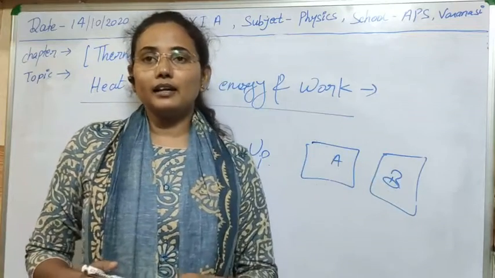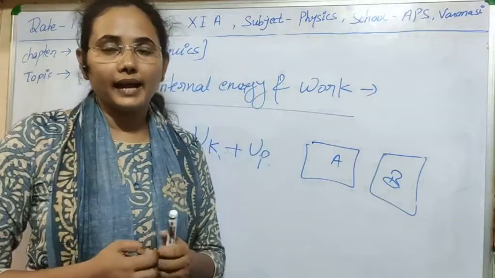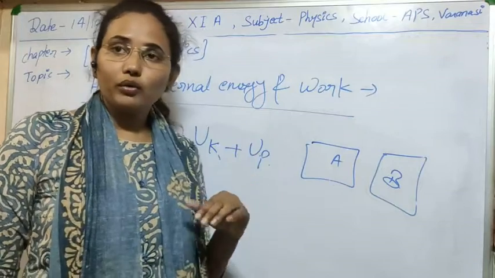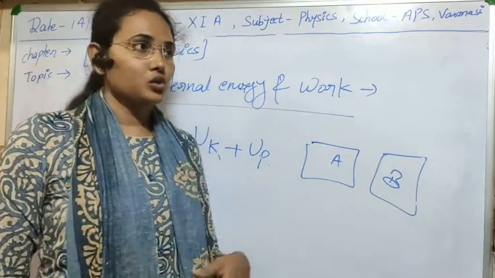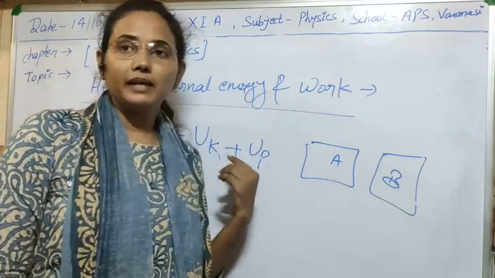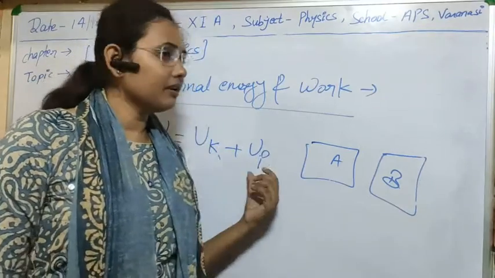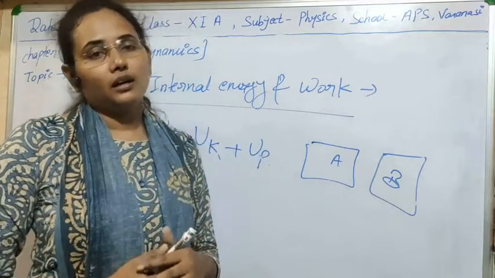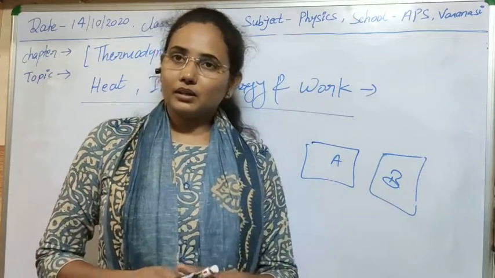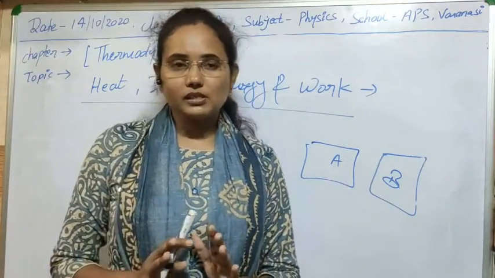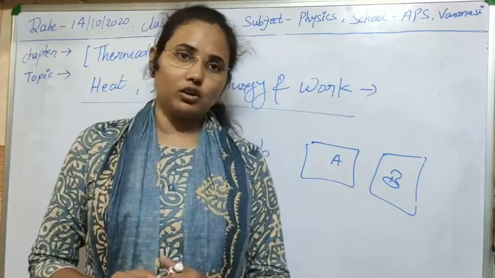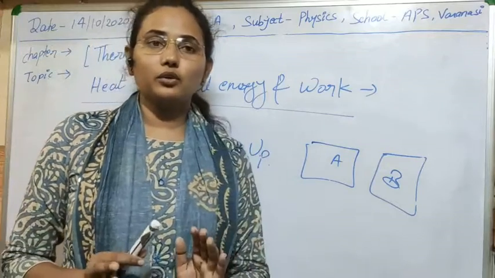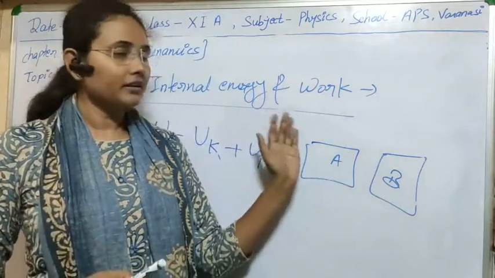Similarly, if we use some piston to compress the gas, then due to compression the molecular orientation will increase. So the kinetic energy will decrease, but the potential energy will increase, and internal energy is also changed on the pressure component. So if we change the temperature and pressure of the system, then its internal energy will also change accordingly. So I think the concept of heat and internal energy is now clear to you: what is heat, and what is internal energy.